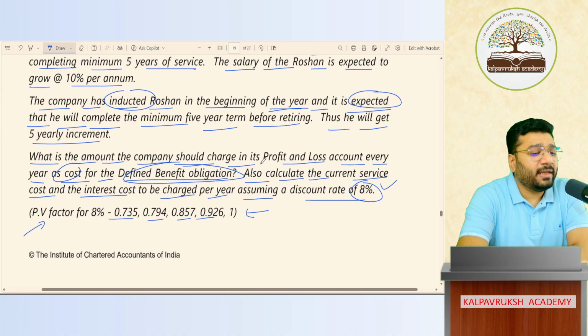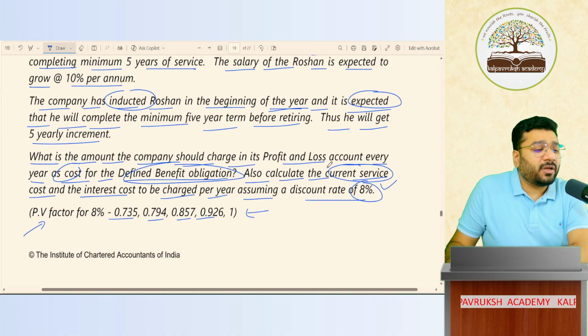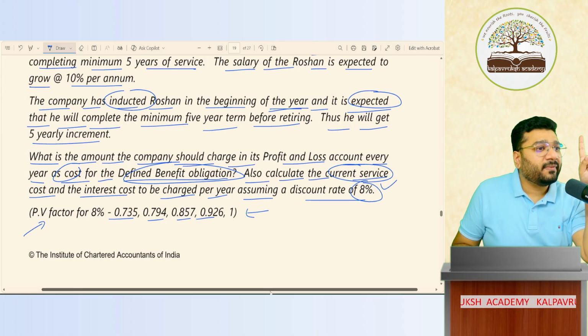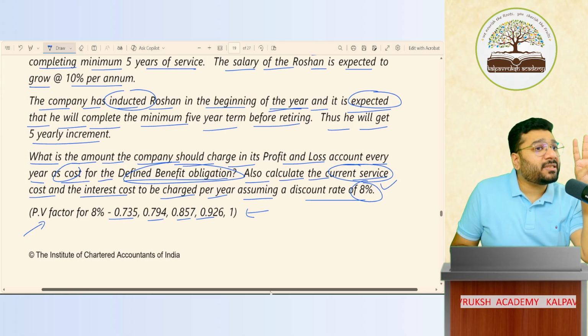That's all, people. What are they asking? Current service cost they're asking. So what is the first step, people? Calculation of expected benefit. Then calculation of allocated benefit. Then current service cost. Then calculation of interest cost using ledger or liability sheet.